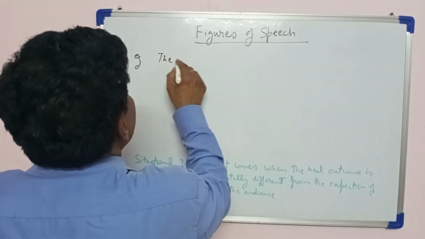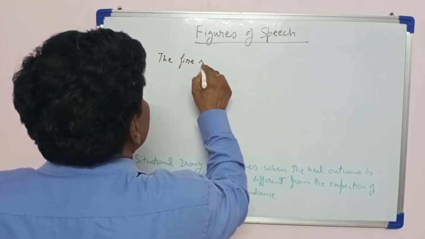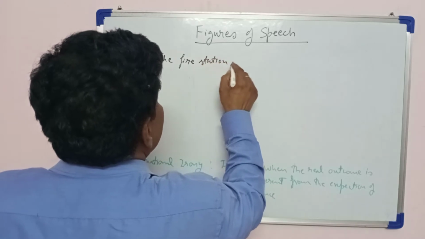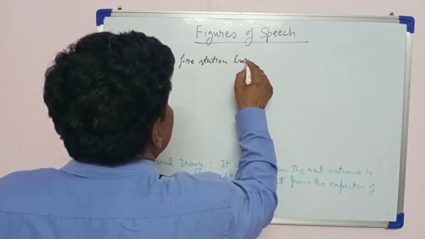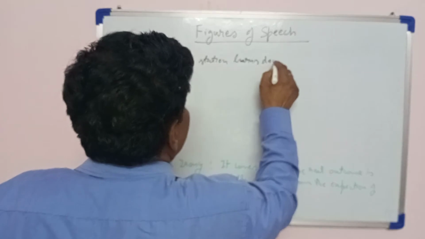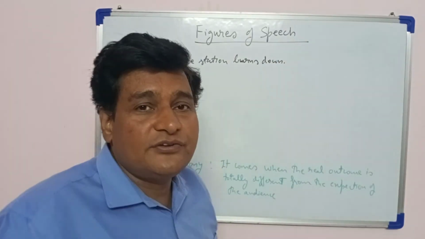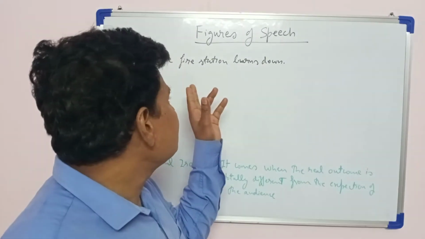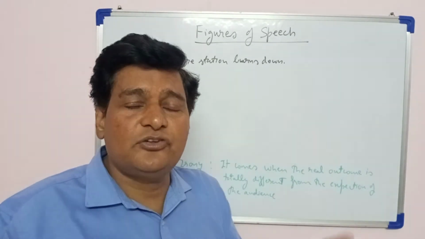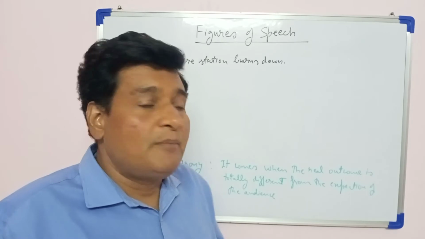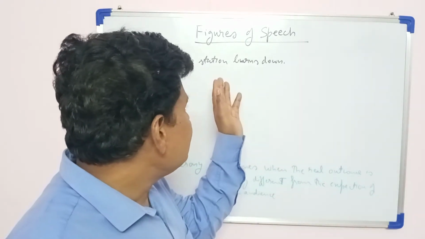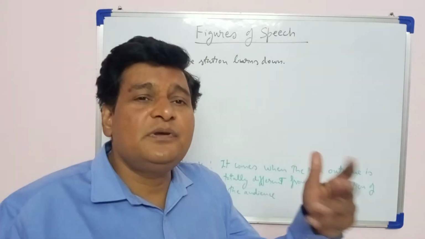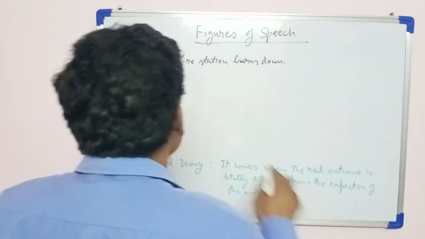The fire station burns down. What is the duty of the fire station? What is the work of the fire station? Is to douse the fire. But if the fire station itself is burning, then it would be somewhat strange.